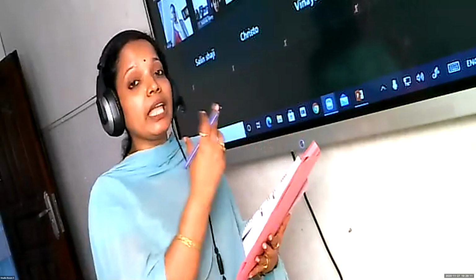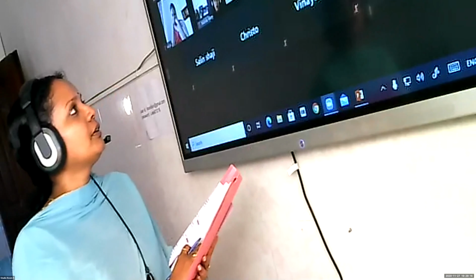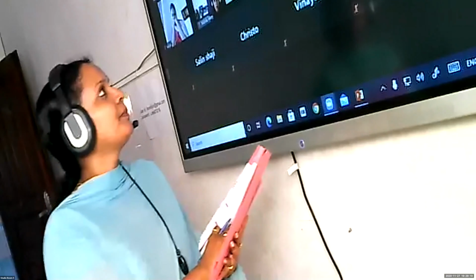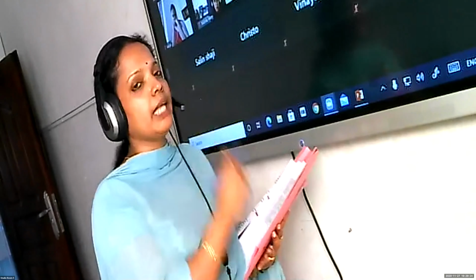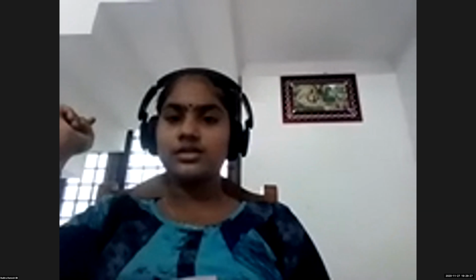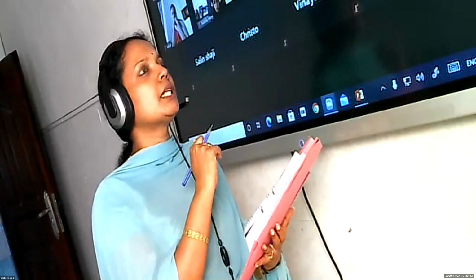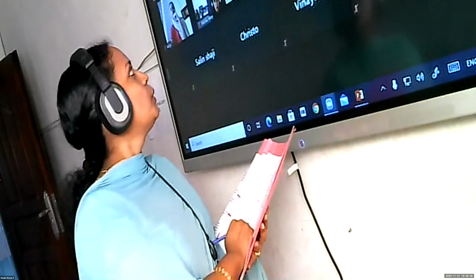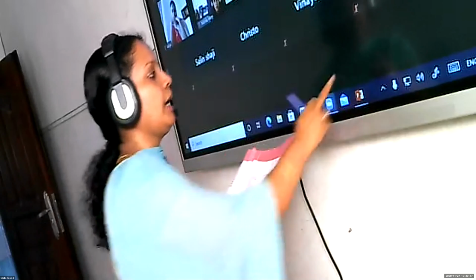Female gamete. Female gamete or egg. Now, which is the site of fertilization? Yes, Rudra. 3 parts I said: ovaries, oviduct, uterus. Where is this fertilization taking place? Oviduct. Very good, oviduct. Then, one more thing we discussed. What is the role of uterus? Who will tell me what is the role of uterus? Nikhila? Development of baby. Development of baby takes place inside the uterus.